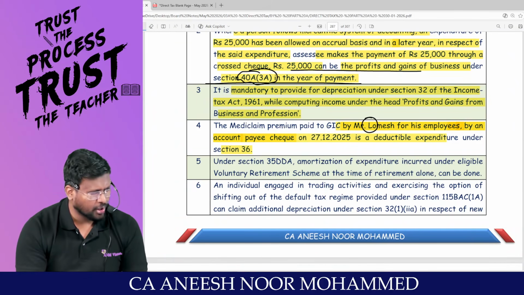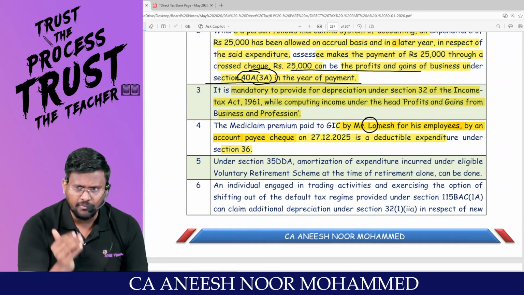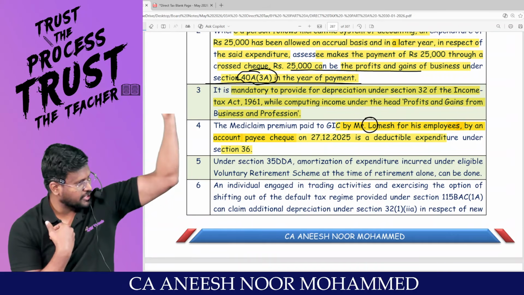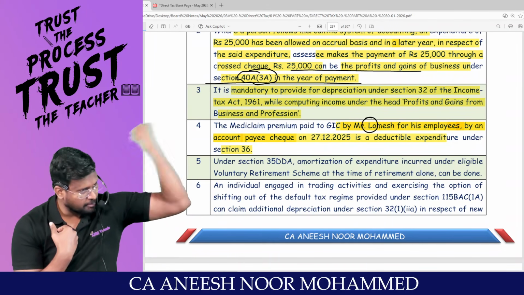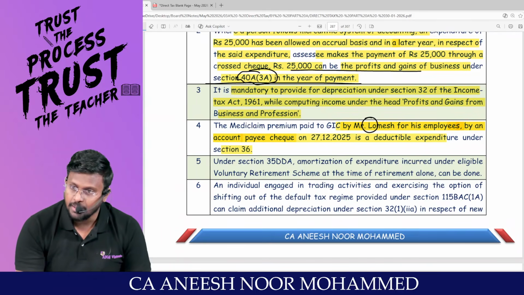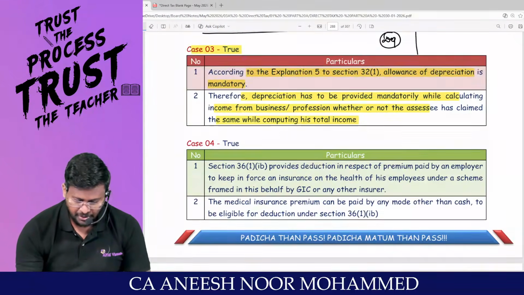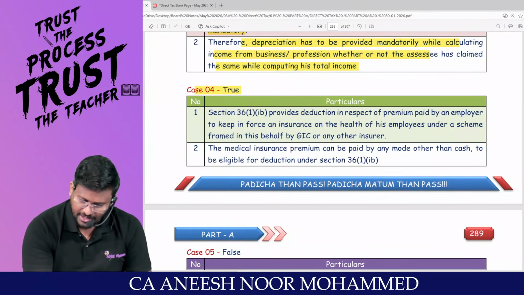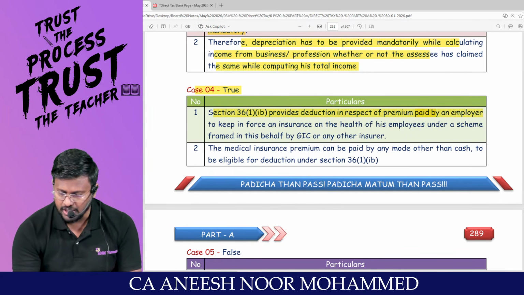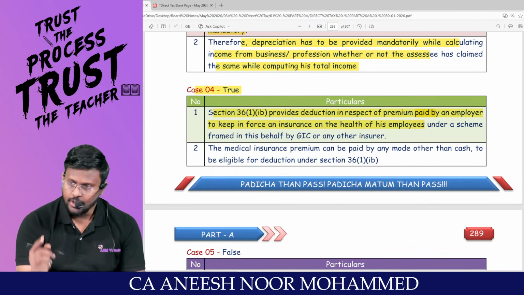Employee medical insurance. If any employer is incurring an expenditure for the health of the employee, Section 36(1)(ib), can that be debited to P&L account? Yes. Section 36(1)(ib) provides deduction in respect of premium paid by the employer to keep in force an